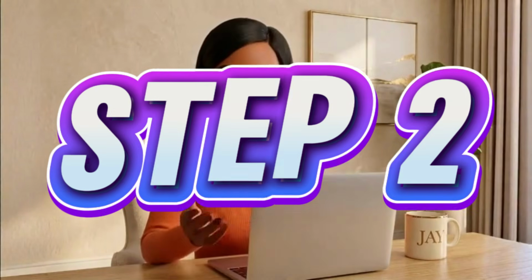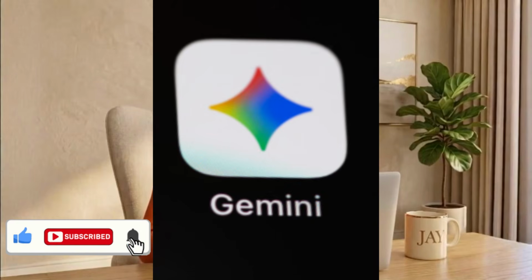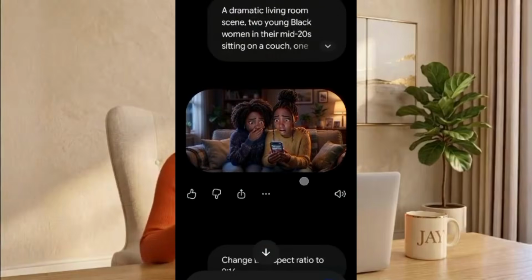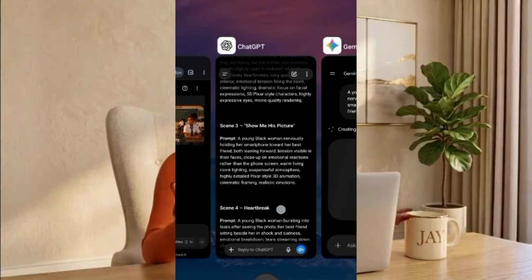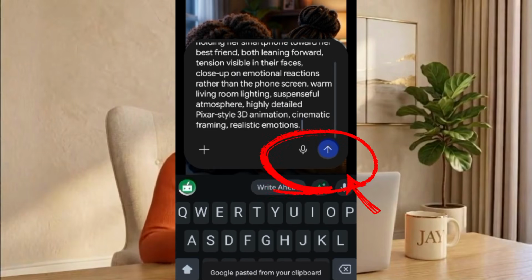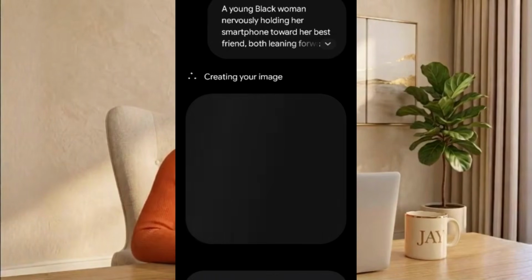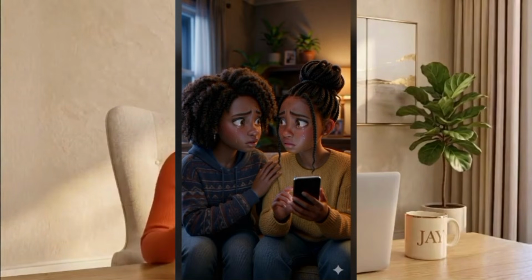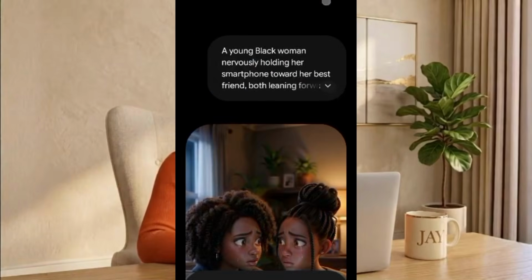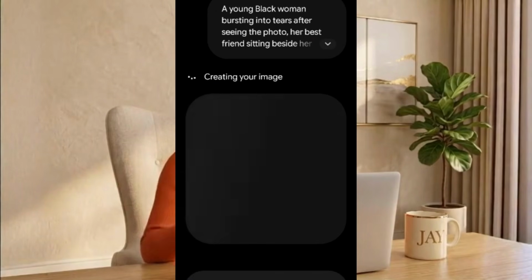Step 2. Create character images with Gemini. Now that we have our dialogue, it's time to create your characters. For this step, we'll be using Gemini. Simply download and open Gemini. Once it's open, copy the first image prompt from ChatGPT, paste it, and click Generate. I did the same thing for the other scenes and characters, and as you can see, our character remains consistent across all the images. This alone will make your video look much better.